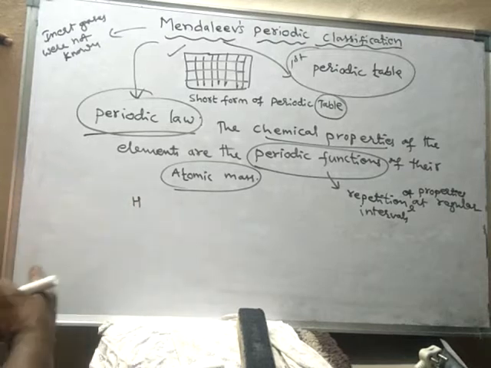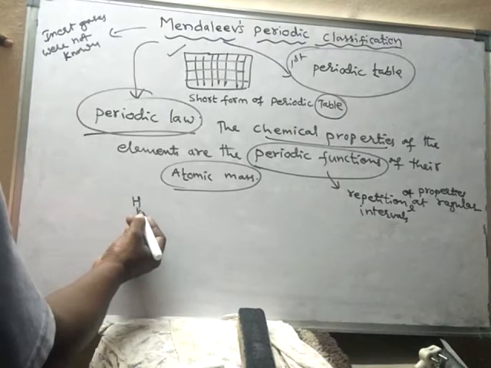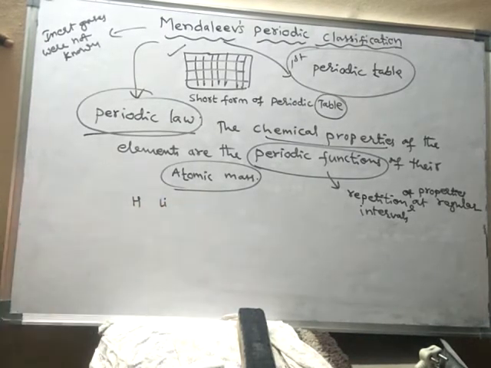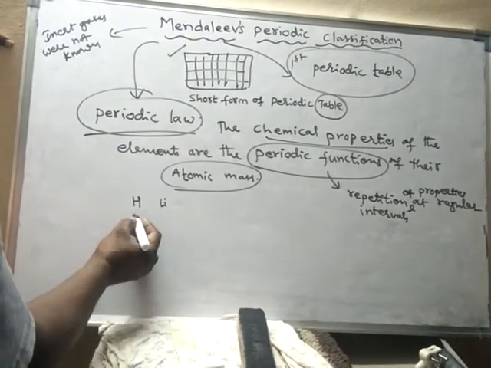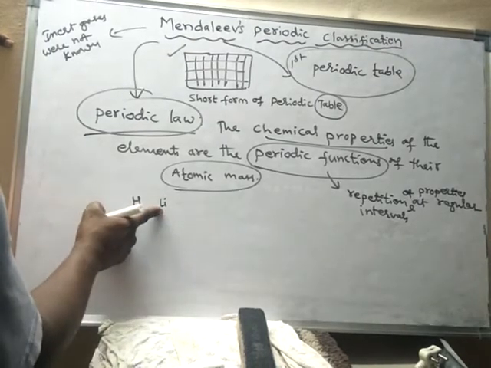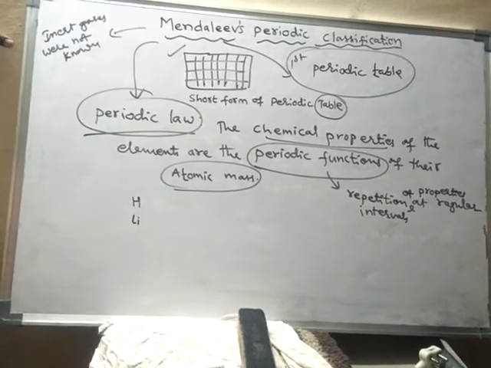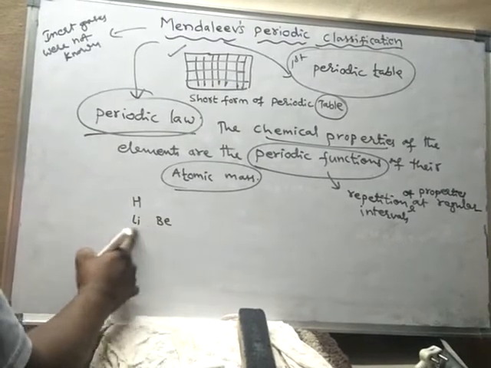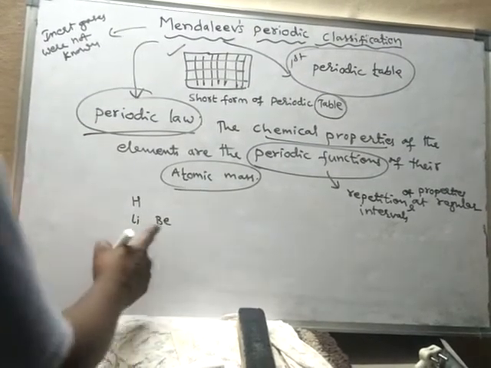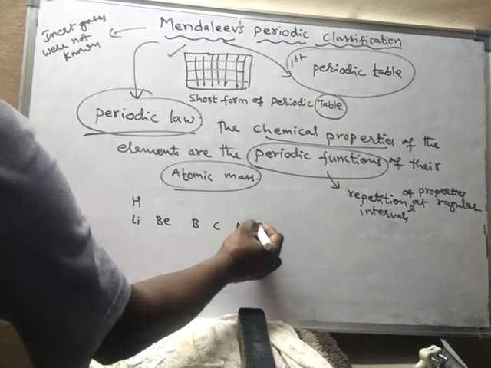After hydrogen it should be helium, but helium is not there. Next to hydrogen should be lithium. He arranged lithium below hydrogen because lithium shows similar properties with hydrogen. After lithium is beryllium. Lithium and beryllium are not showing similar properties. Next, after beryllium, boron, carbon, nitrogen, oxygen, like this.